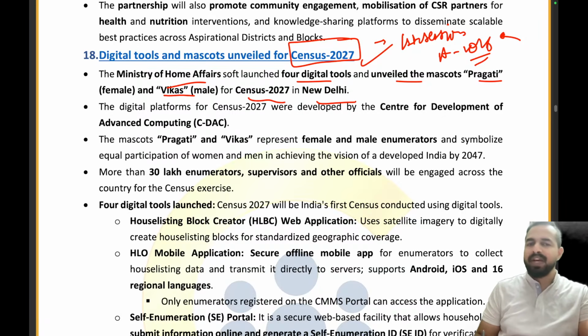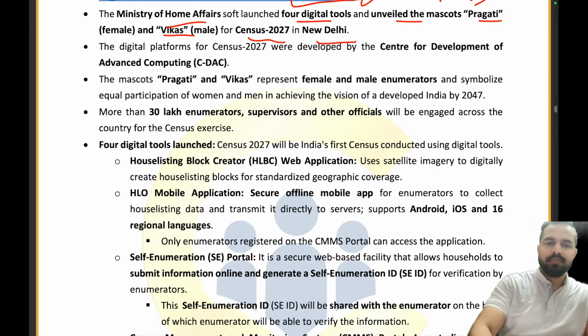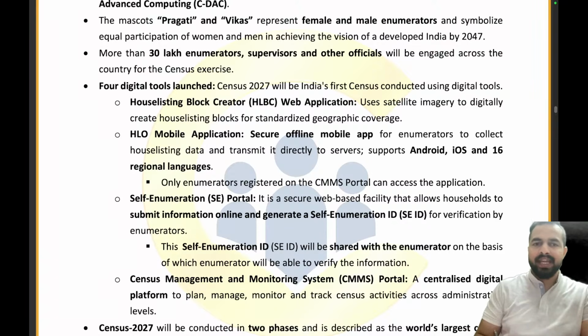And these Pragati and Vikas will be representing the enumerators who will be going to the houses of the people to do all the work as a part of the Census 2027. So please quickly tell me, what are the names of these mascots? Pragati and Vikas. Pragati is for female and Vikas is for male. More than 30 lakh enumerators, supervisors and other officials will be engaged across the country for the census exercise.